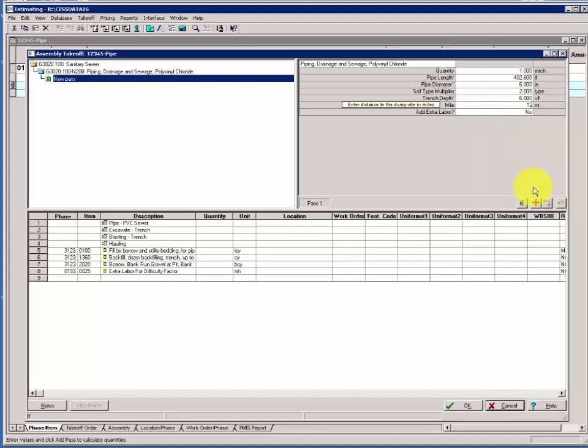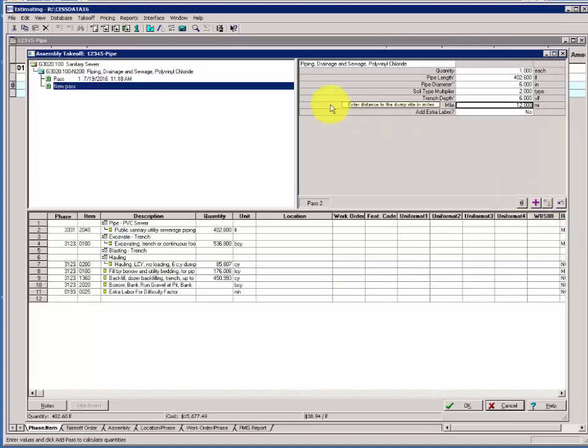When you've got the variables in here, click the purple plus, the Add Pass button once, and note that your pass number 1 is date and timestamp. CESS has then moved you down to the new pass and incremented the variable pane, telling you here that it's ready to do pass number 2. The second pass will be 223.1 with a trench depth of 5. Notice CESS remembers your previous entries. You don't have to change them again or enter them again. You just change the ones that are different for this particular section of sewer.